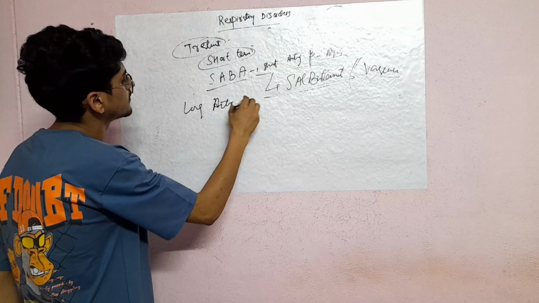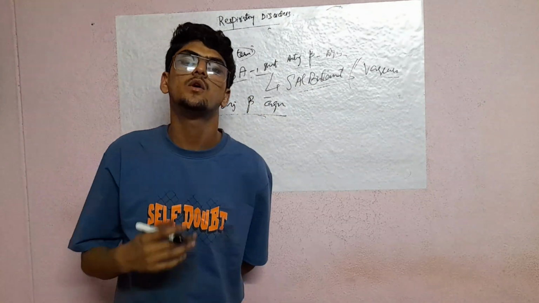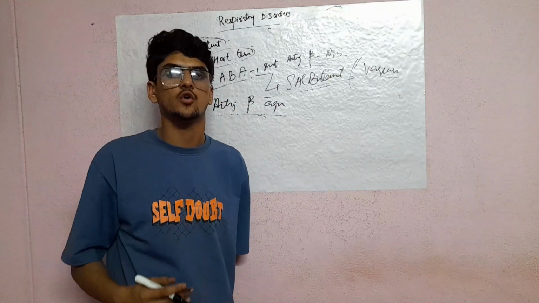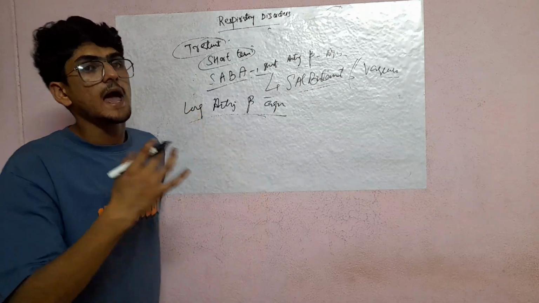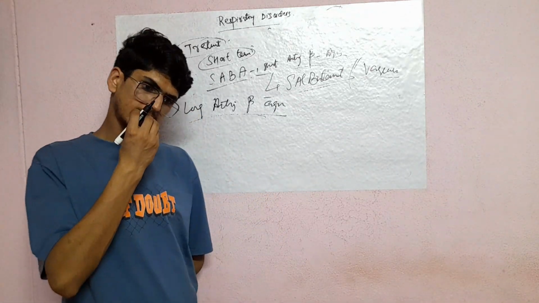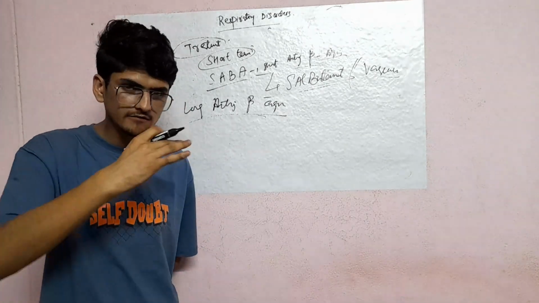Next, long-acting beta agonists. If you want to relieve consistent coughing or other asthma symptoms for a longer period, a controlled release medication will be given. The medication releases its API, active pharmaceutical ingredient, very slowly.